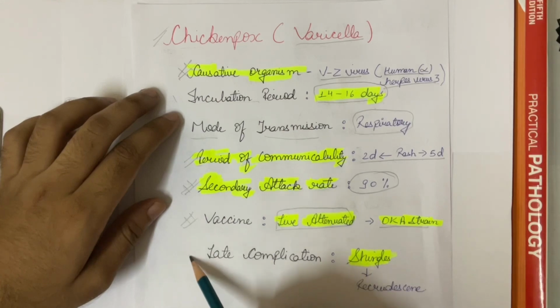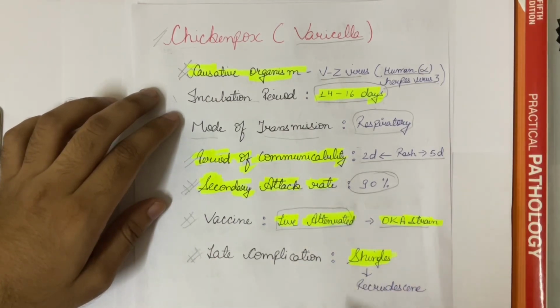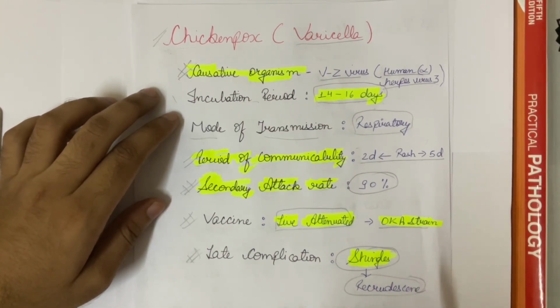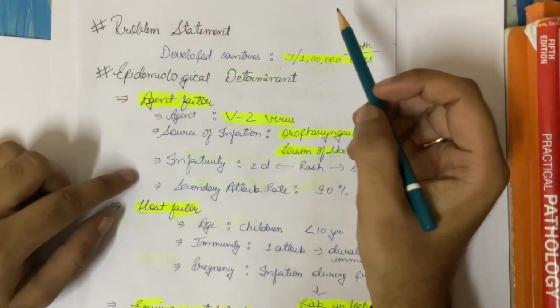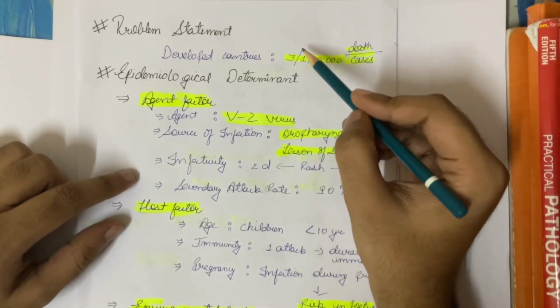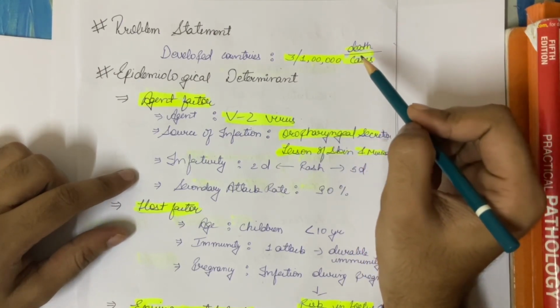Now coming to the late complication. The late complication of chicken pox is shingles, and it will occur due to the recrudescence of the chicken pox virus. Diving into the problem statement of the disease, in developed countries, there are 3 deaths per 1 lakh of cases.